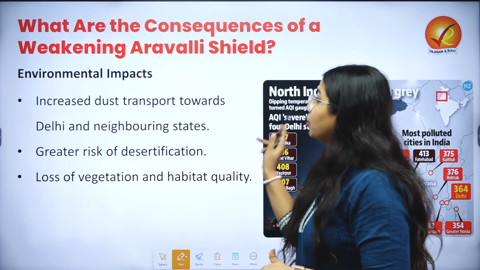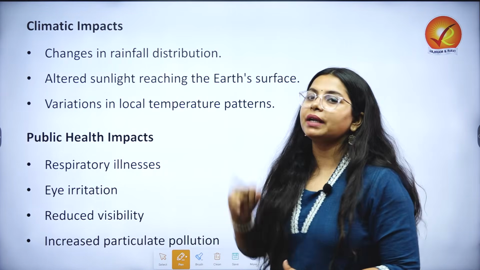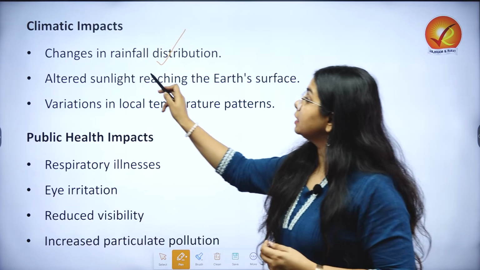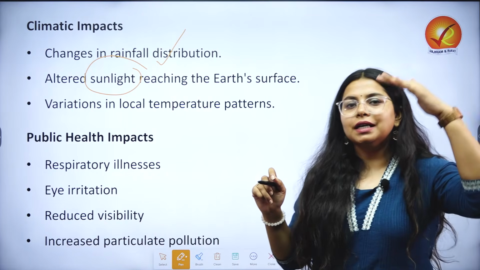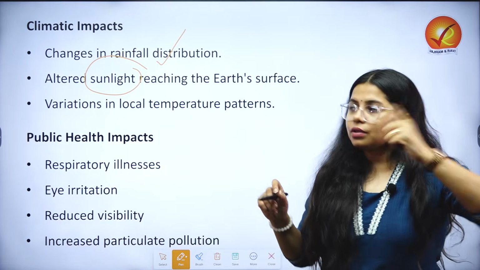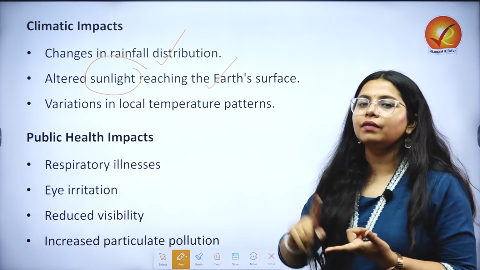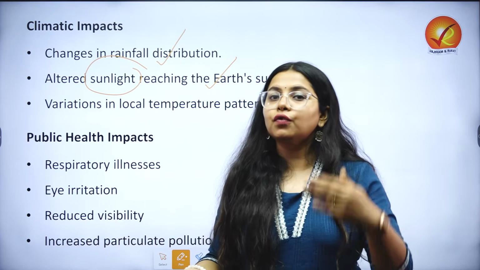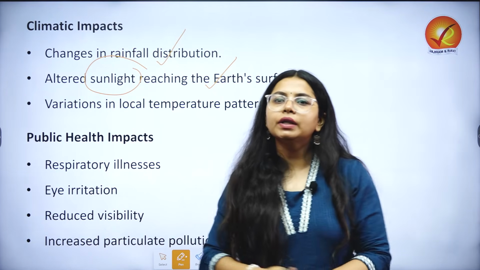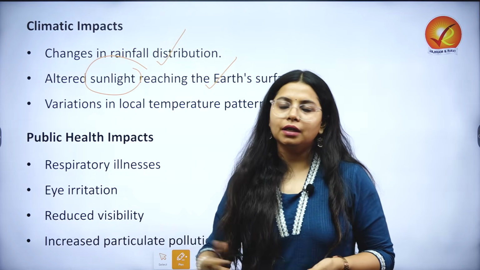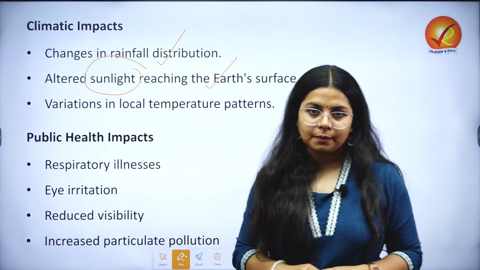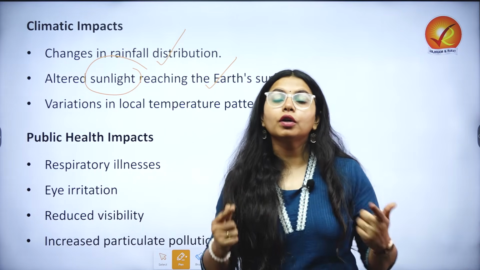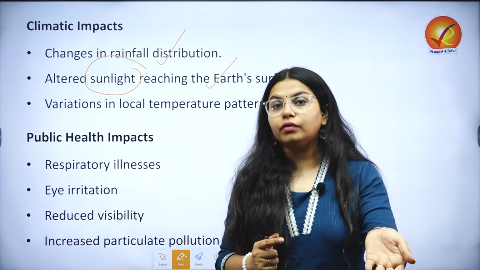It will also add problems in terms of broader climate impacts, because this is going to change the rainfall distribution. This is going to alter the sunlight, because dust is going to cause reflection. So the sunlight that comes to the earth's surface will change, and this will lead to variation in local temperatures. Local temperatures will change for a year, 2, 3, and gradually it will lead to broader, longer-impacting climate changes as well. And if you are not worried about ecological or climate impacts, you should think about what all it can do to you, to your family, to your loved ones.